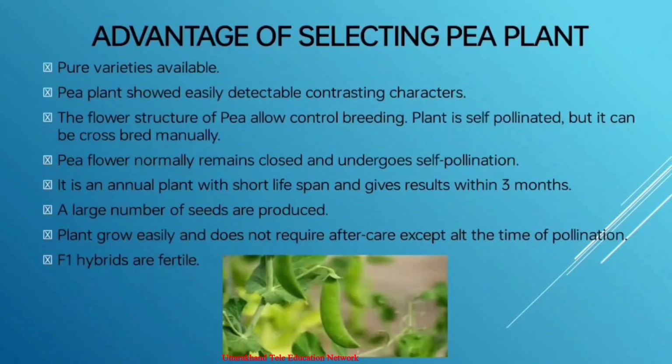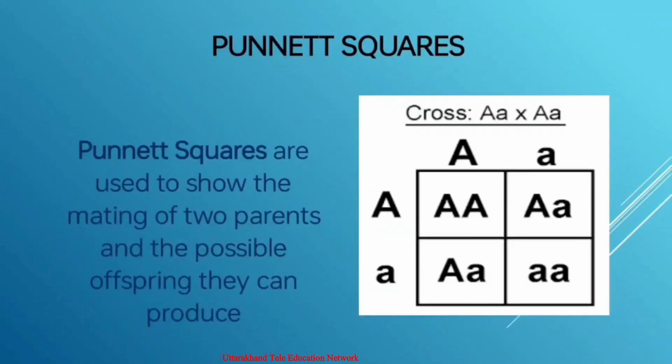Now one term here is the Punnett square. What a Punnett square is, we will learn in this slide. It was developed by a British geneticist, Punnett, in 1927, and it is known after his name as the Punnett square. It is a checkerboard or square divided into smaller squares, as shown in the figure. It is a graphical representation to calculate the probability of all possible genotypes of offspring in a genetic cross.